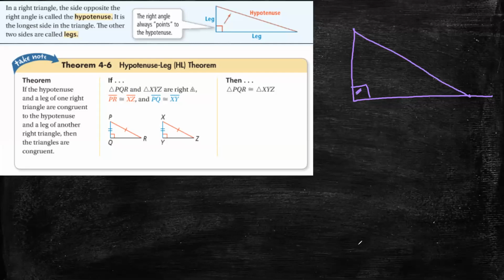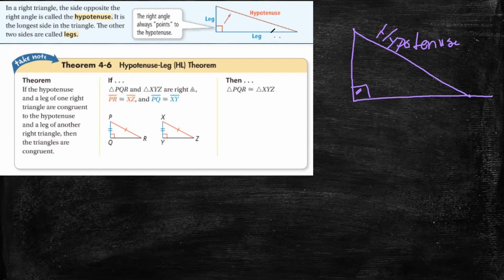The opposite side to the right angle, we call it the hypotenuse. So what is the name of the side that is opposite to the right angle? Hypotenuse. Now, the hypotenuse is the longest side in the right triangle.